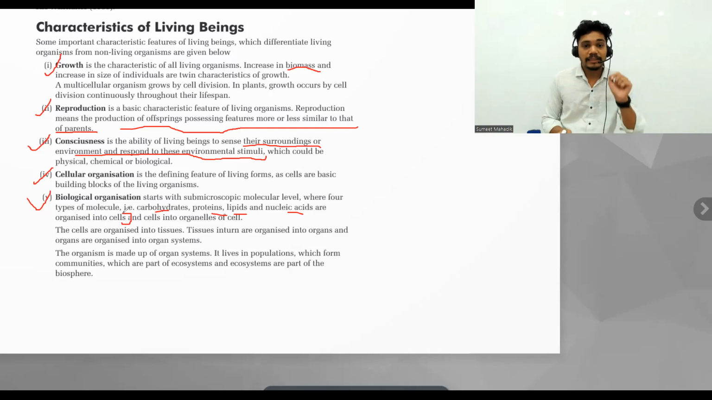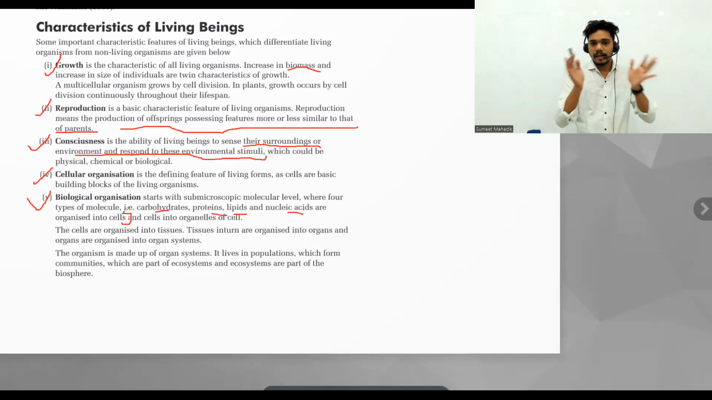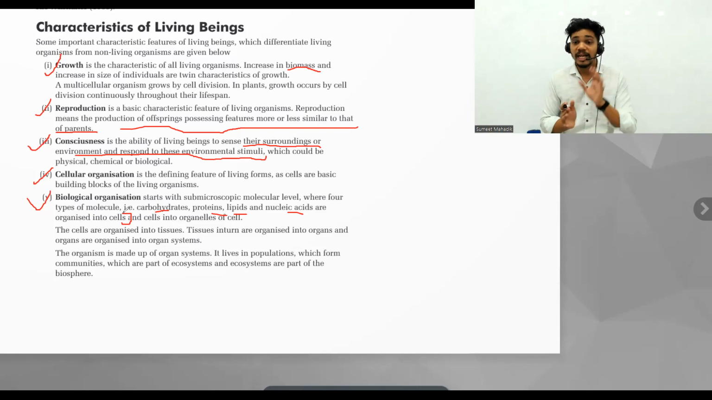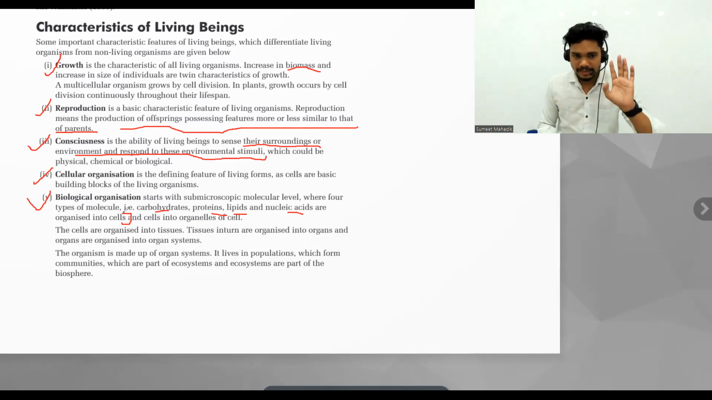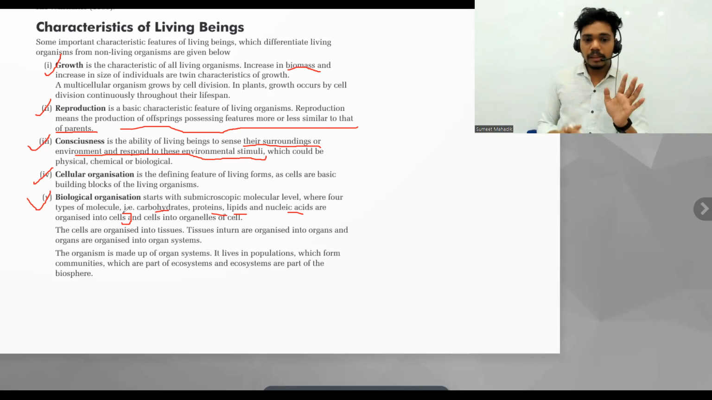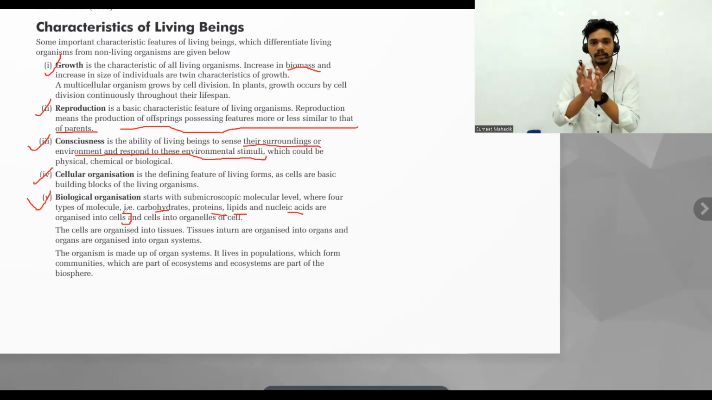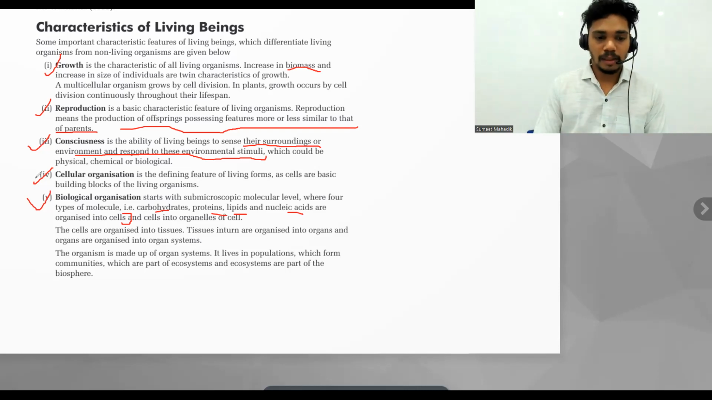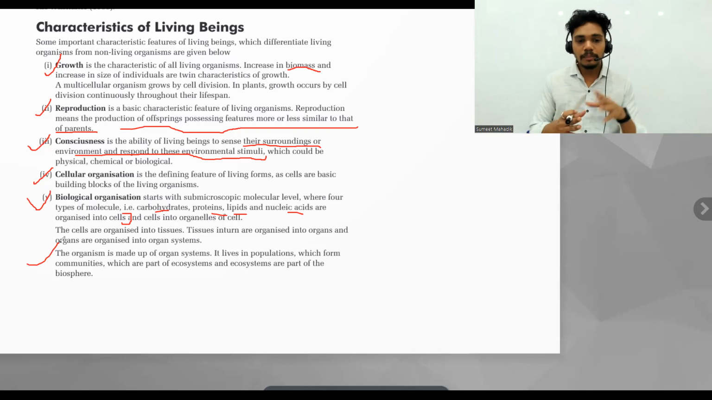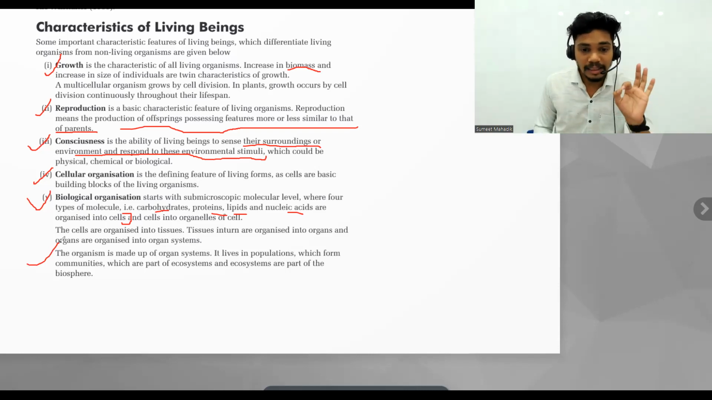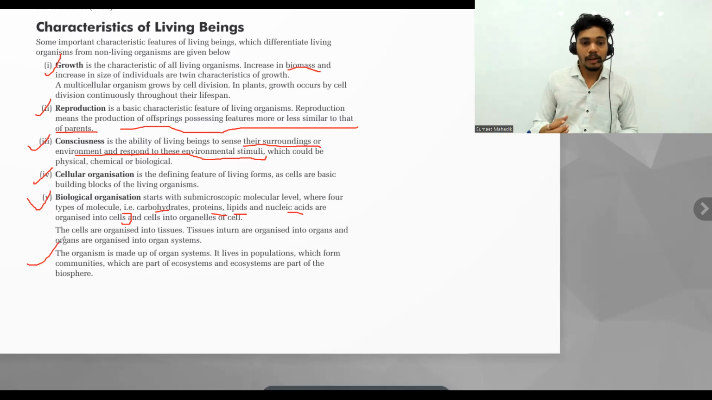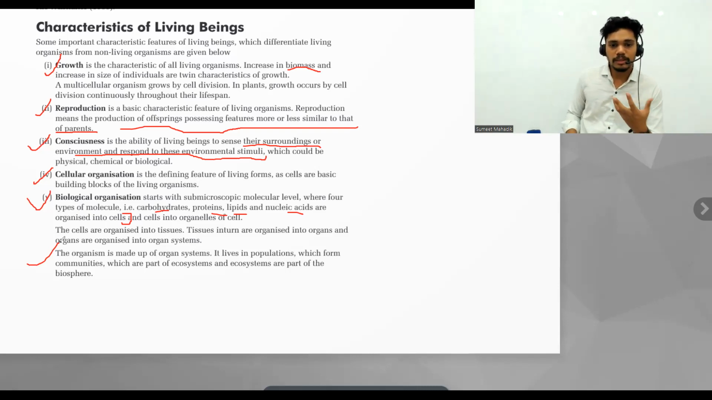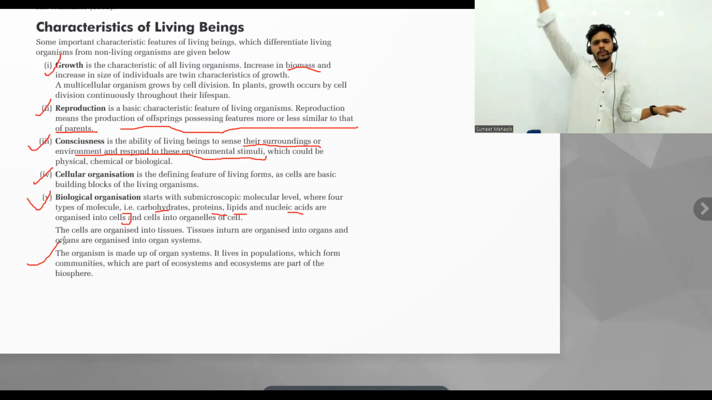Cells are organized into tissues. When cells are there and they combine, with each performing a specific task, they are called tissues. Is this clear? Exactly correct. Okay, so tissues in turn are organized into organs. Tissues come together to form the organ, and organs are organized into the organ system. And with the organ systems, we get a whole body. That is the point. Is this point clear? Okay, next one. The organism is made up of organ systems. It lives in a population, which forms communities, which are part of the ecosystem, and the ecosystem is part of the biosphere. So the biosphere is a big thing.